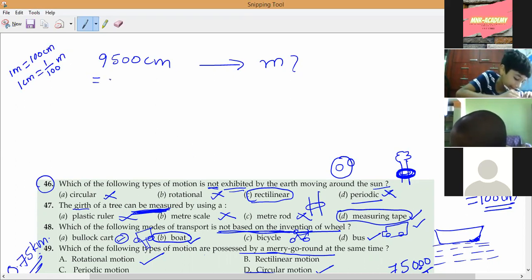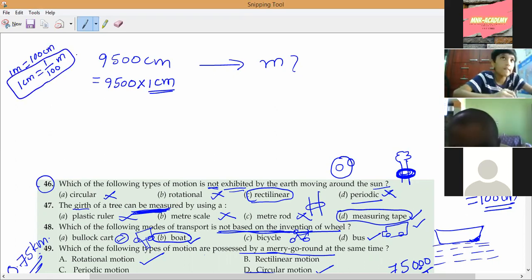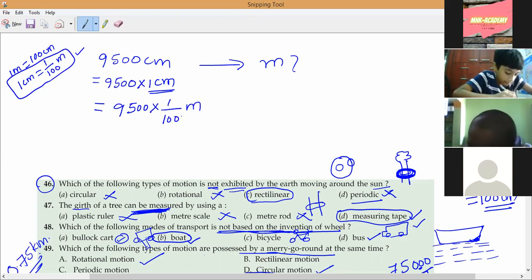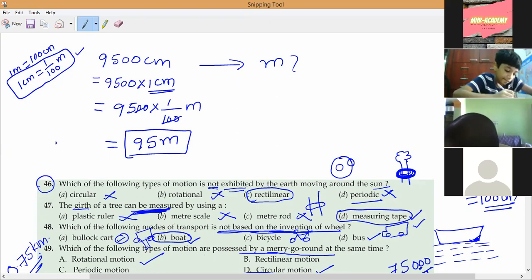So how can I write 9,500 into 1 centimeter. So 1 centimeter equals what, Pranav? 1 by 100 meters. Into meter, sir. 1 by 100 meters. So 00 will get cancelled, which is equal to how much? 95 meters. Which is equal to how much, Ra? 95 meters, which is equal to 9,500 centimeters.